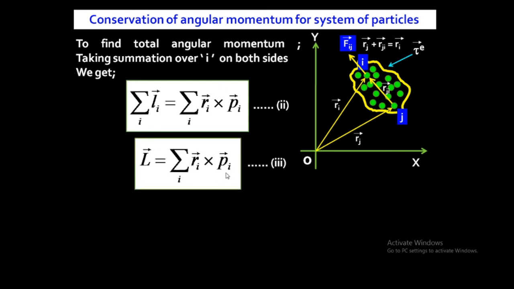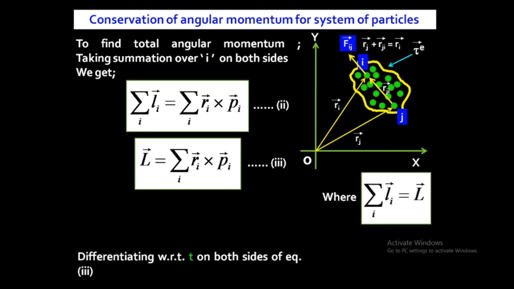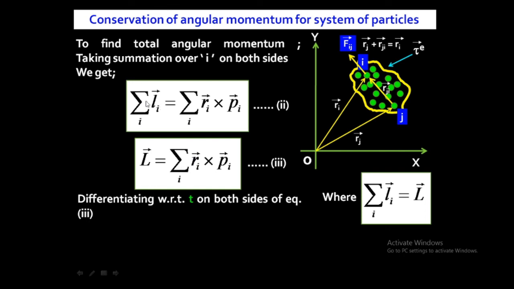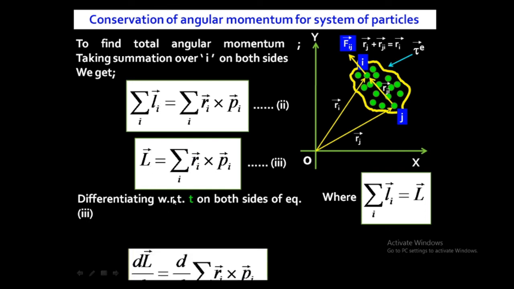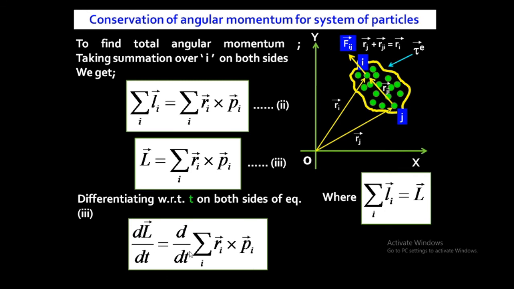Then we are differentiating with respect to t. Why are we differentiating? Because we want dL by dt. We have to prove that the derivative of angular momentum with respect to time is 0. Then we can say that L will be conserved. Okay, so this summation of Li is the total angular momentum. Then we are differentiating with respect to t. It will become dL by dt is equal to d by dt of this term.